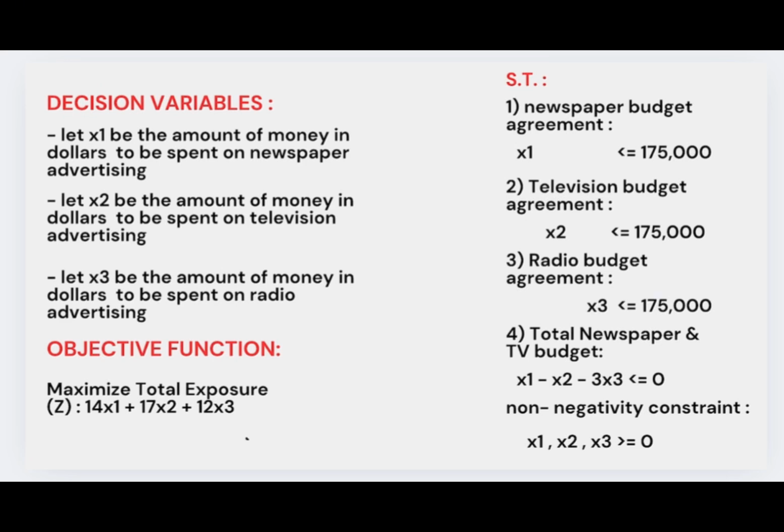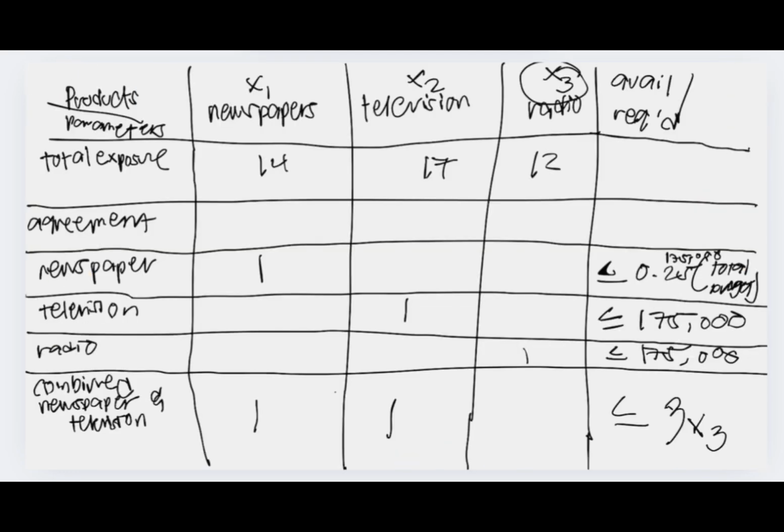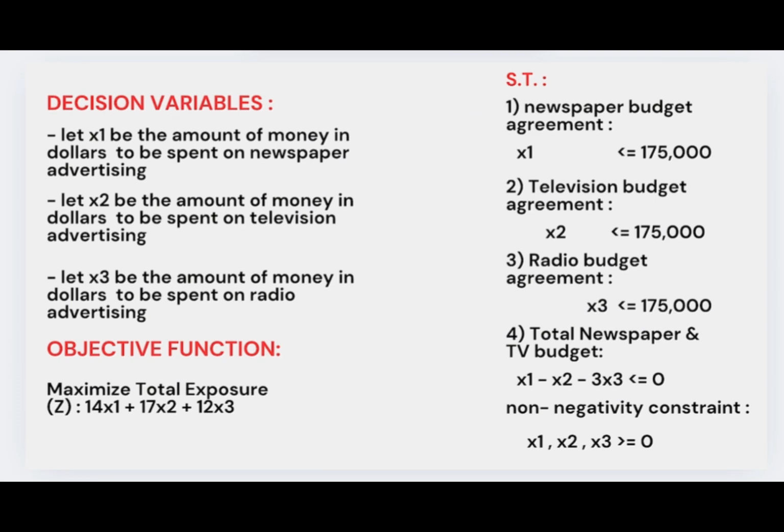And our objective function will be 14 x sub 1, 17 x sub 2, and 12 x sub 3. Kasi we're maximizing the total exposure. Hindi naman profit, di ba? Wala naman sinabing ganong given. So it actually, ito lahat to, it depends on the given talaga. That's why we have to analyze the problem.